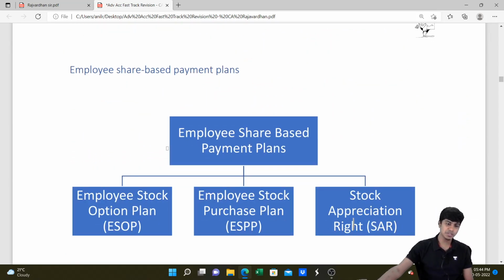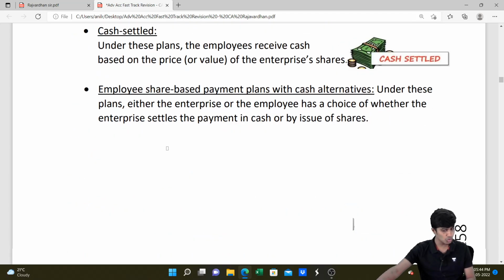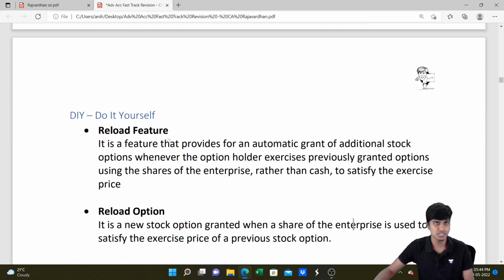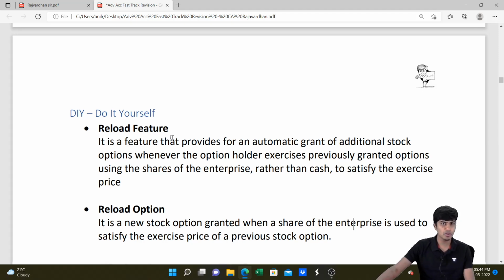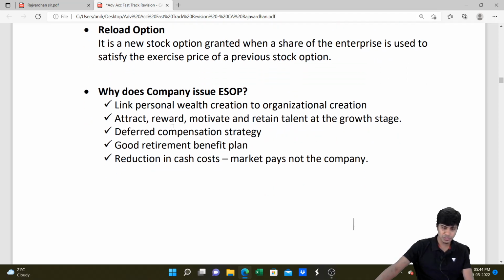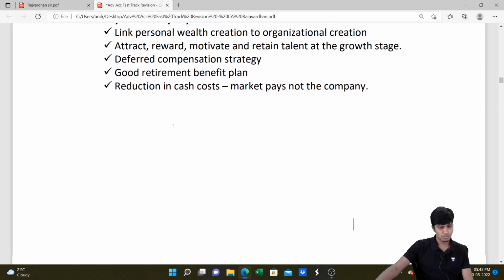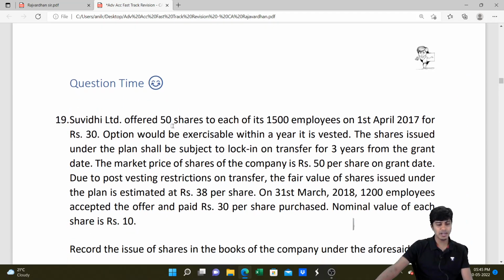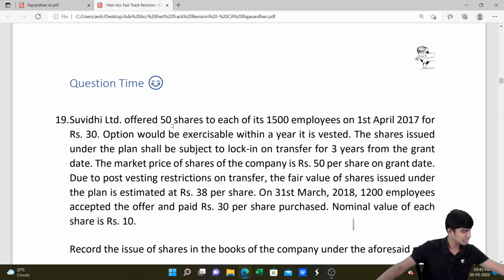However, when you download this PDF, this entire data will be there with you. You can definitely read through this if you want. There's also one small topic on which a short note question can come in your exam, that is the reload feature, the reload option, and why a company issues ESOP. Please do read through these parts so that you are good with regard to examination preparation. Just glance through it, you don't have to read it in detail. A quick revision, and then you'll be good.